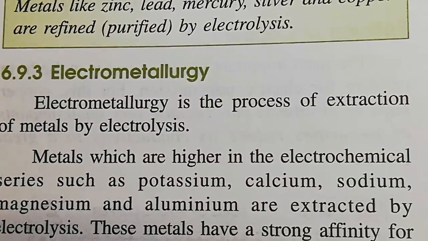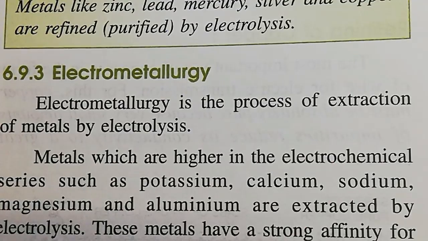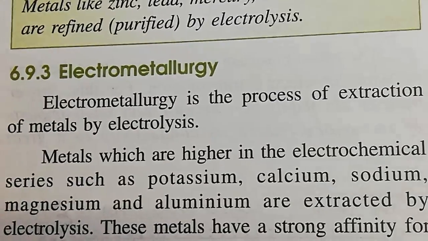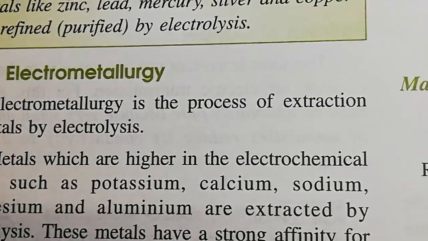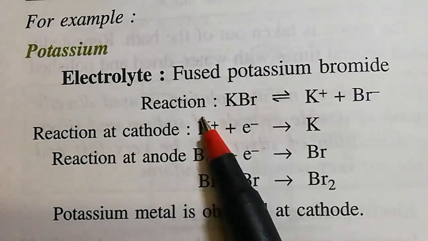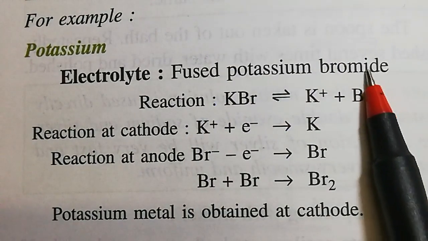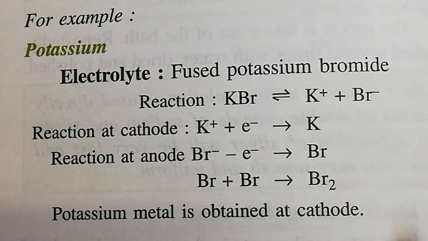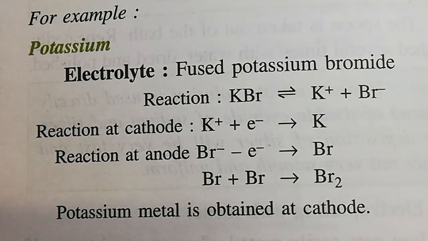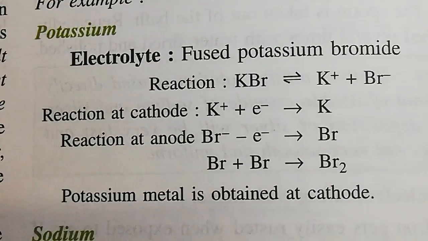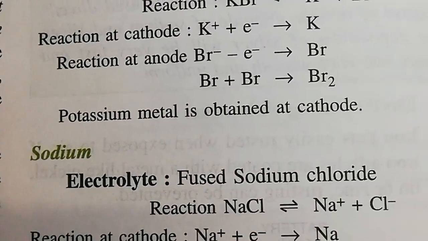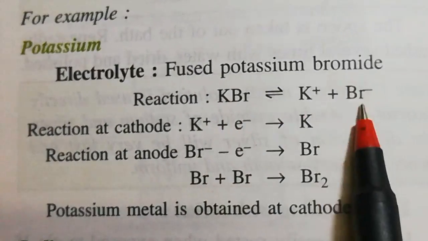Now the very last part here is electrometallurgy. In electrometallurgy, some active metals like sodium, potassium, aluminum, magnesium are electrolyzed. Let's see, say the electrolyte fused potassium bromide is taken for the extraction of potassium metal. Generally all the metals which are placed at the upper side of the activity series, like potassium, sodium, calcium, magnesium, aluminium, are generally extracted by using electrolysis. So if you take fused KBr, you get potassium.